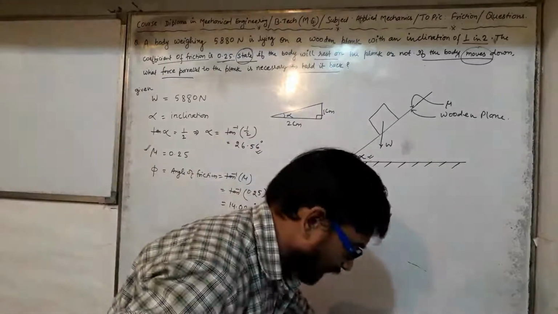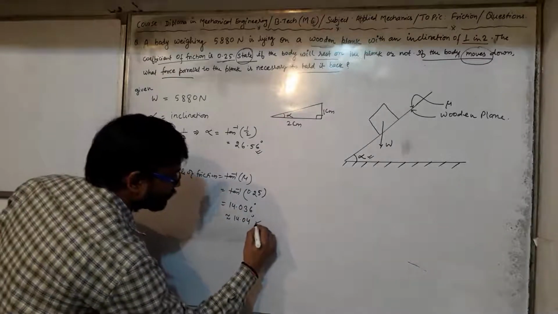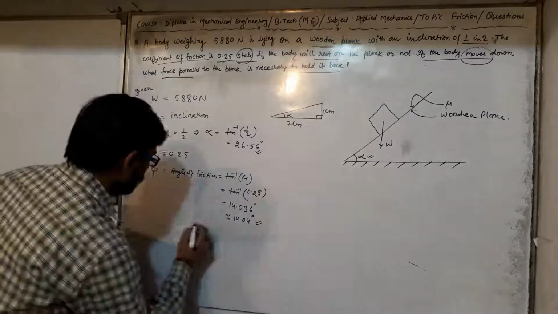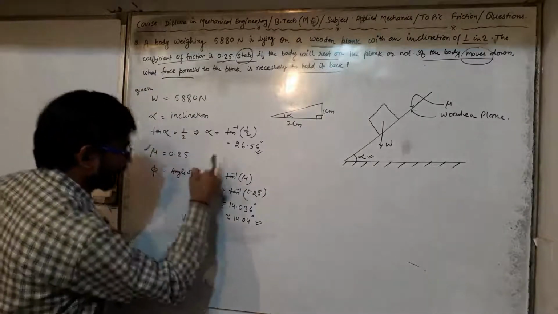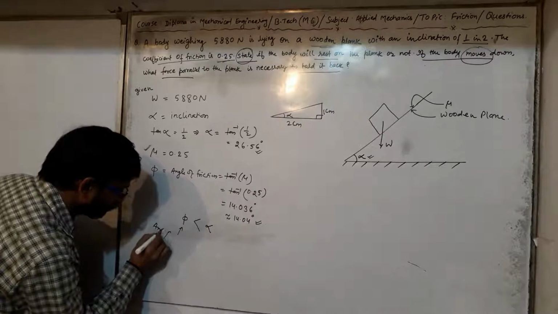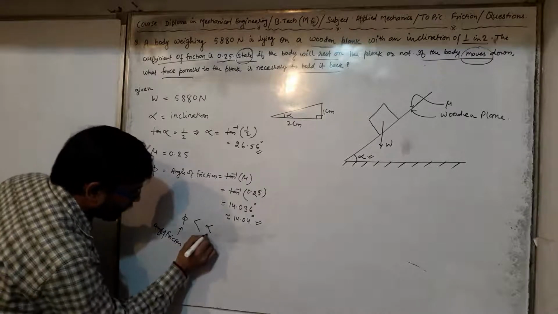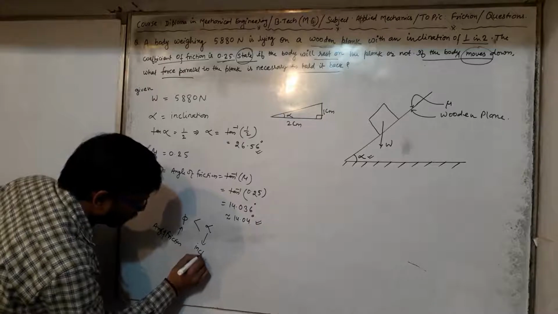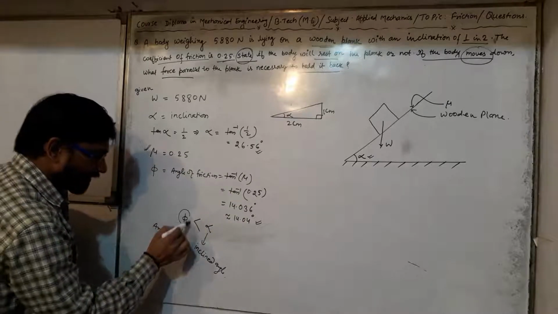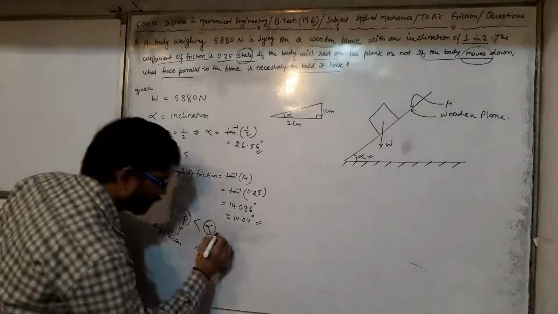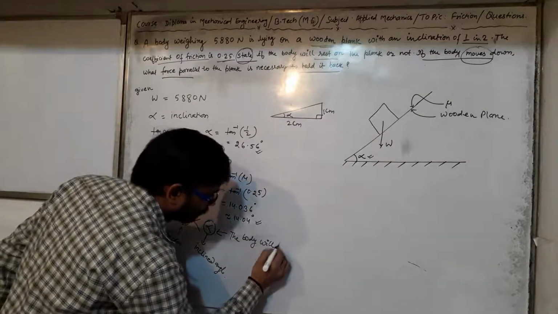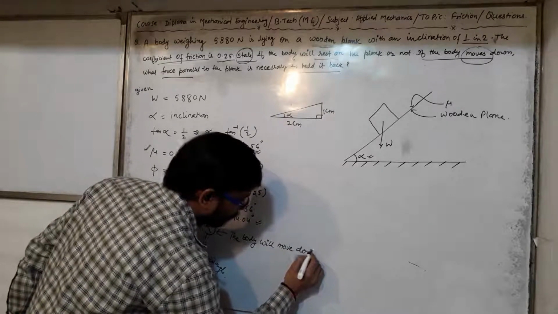See, my dear students, here phi is 14.04 degrees. This phi, the angle of friction, is less than alpha, the angle of inclination. So the body will move down.